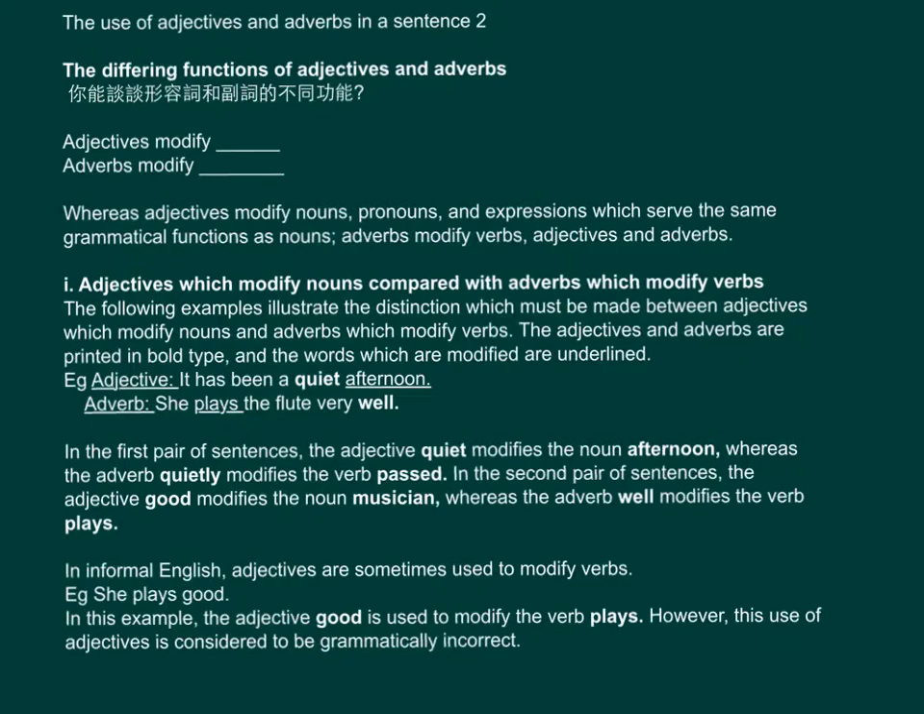In informal English, adjectives are sometimes used to modify verbs. For example, she plays good. In this example, the adjective good is used to modify the verb plays. However, this use of adjectives is considered to be grammatically incorrect.